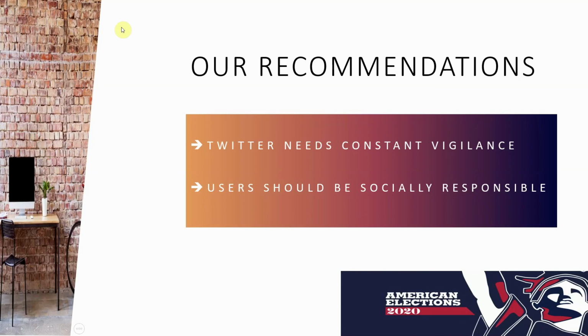Here are our recommendations based on the outcome of the sentiment analysis. First, Twitter needs constant vigilance. As we know, Twitter handles a sheer volume of staggering data every minute. To retain its pristine image, Twitter needs to constantly pay attention to fake news, false claims, hate speech, etc., such as when it recently blocked former President Donald Trump's Twitter account due to his speech that provoked the US Capitol riots. They should build their algorithm in a way to filter and avoid spreading fake news.